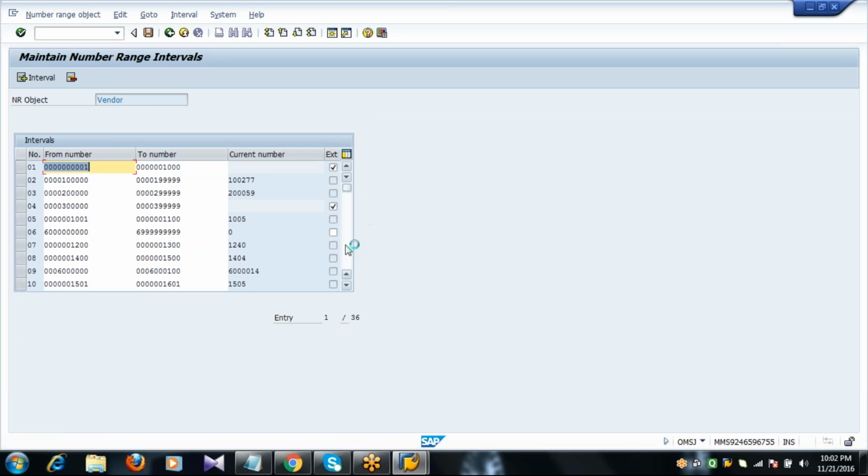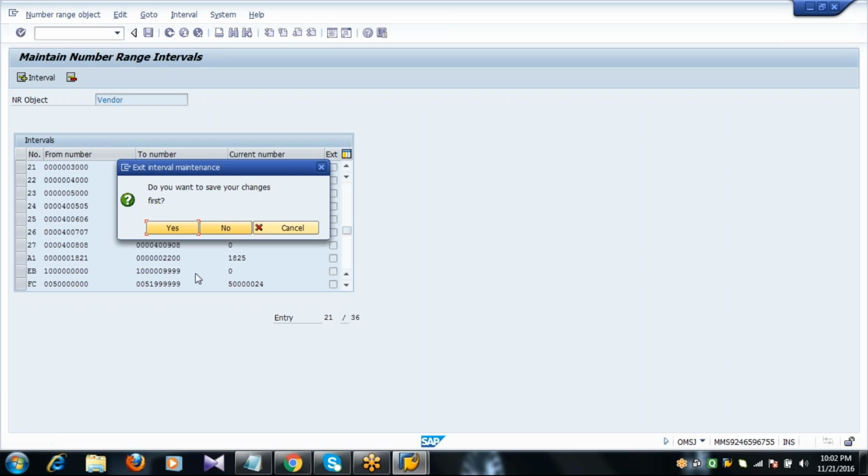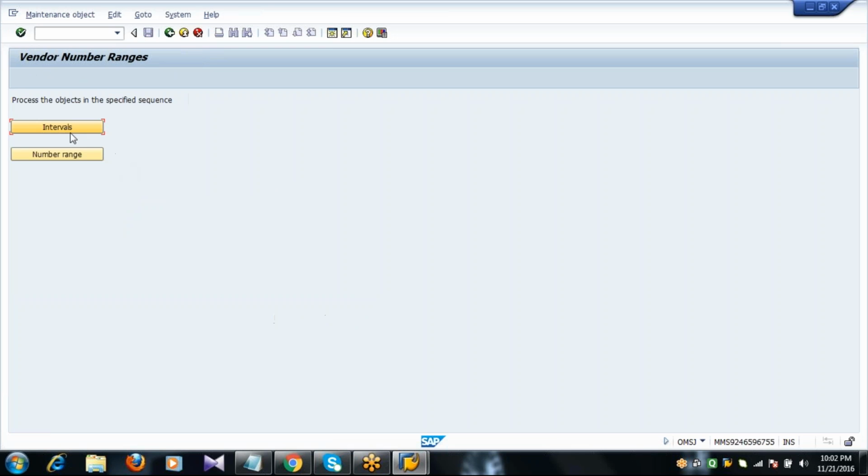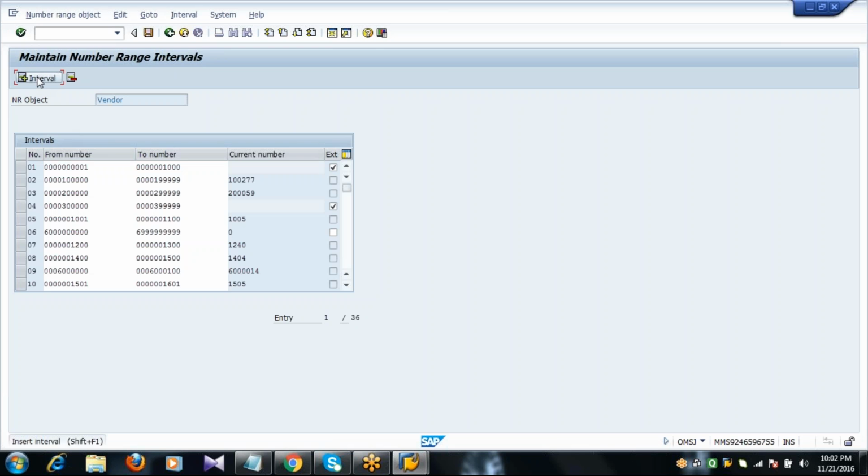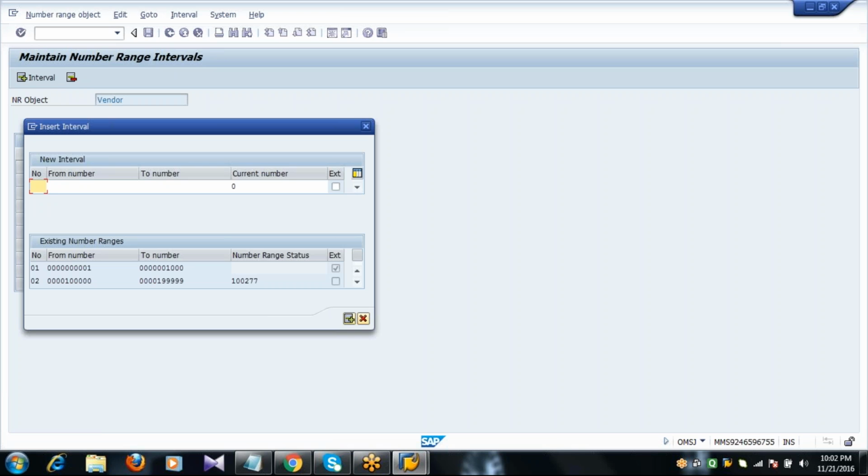So we'll check it once again whether it's there or not. Yeah, see here, someone already used 25. So you cannot use the same one again. Okay, that is very important. So intervals, click on interval, give some other number.